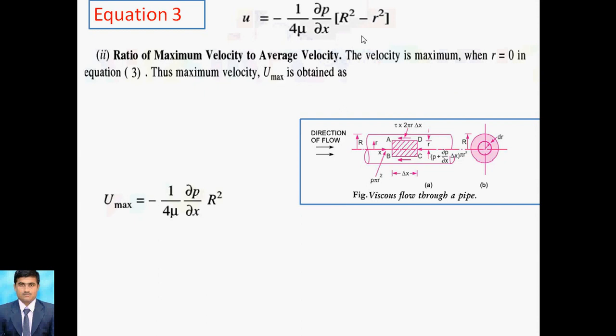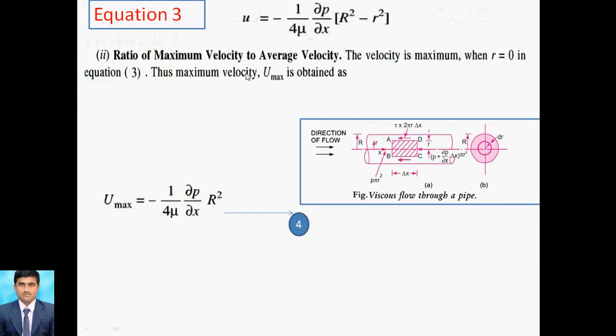Equation 3 as it is, with small r equal to 0, I can write u max as minus 1 upon 4 mu, dou p by dou x, R square. So this is equation number 4, the maximum velocity from the general form equation.